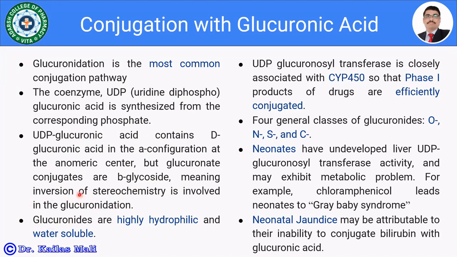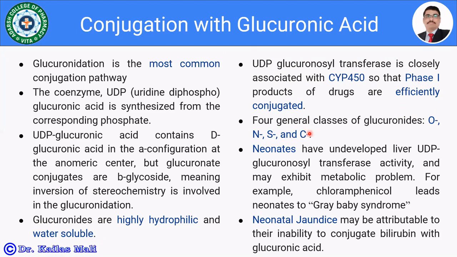Whatever glucuronide conjugates are there, they are highly hydrophilic in nature and water soluble, and get easily excreted from the body. Uridine diphosphate glucuronyl transferase is an enzyme responsible for catalysis of the conjugation with glucuronic acid. It is closely associated with CYP450, so that the phase 1 products of drugs are efficiently conjugated. There are 4 general classes of glucuronides: -O, -N, -S, and -C.